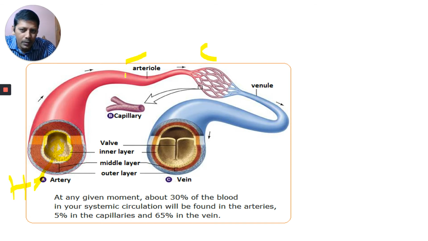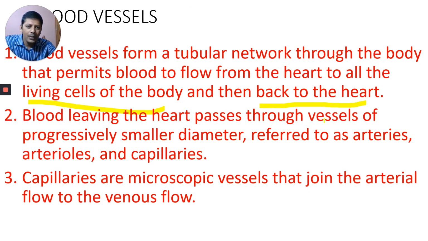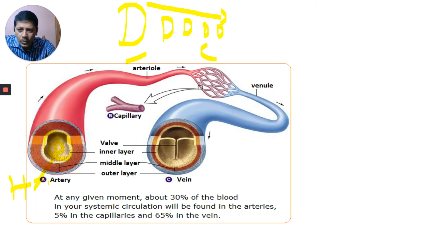The size of this pipe is gradually decreasing, from a larger diameter to a smaller one, and smaller still. Blood leaving the heart passes through vessels progressively smaller in diameter, referred to as arteries, arterioles, and capillaries.